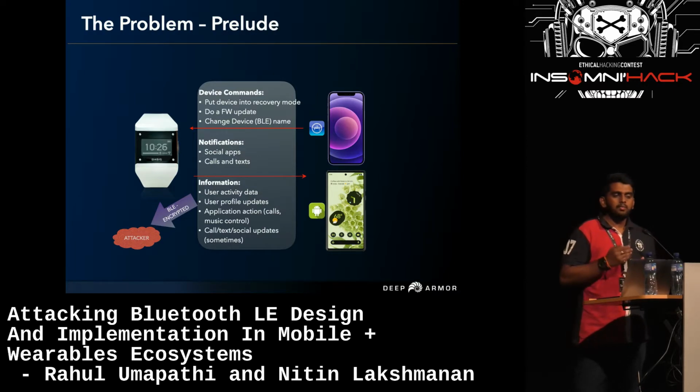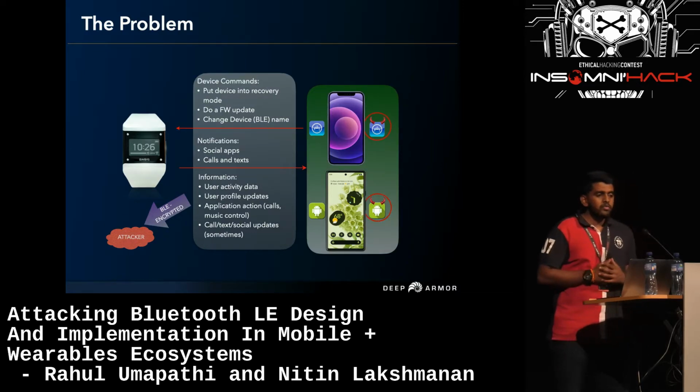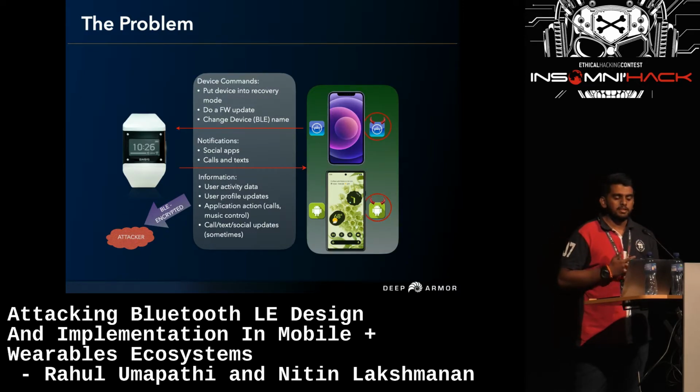So at this point, whenever the attacker tries to steal or sniff the traffic between the devices, you'll end up with garbage data, that is the encrypted data. So where exactly does the problem reside here? The problem really comes when there is a malware application sitting on your mobile itself.